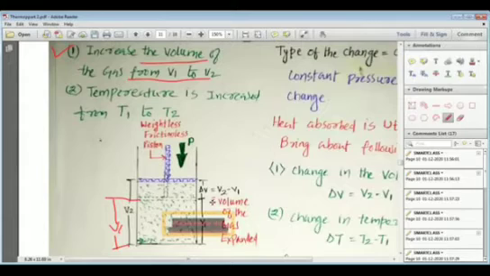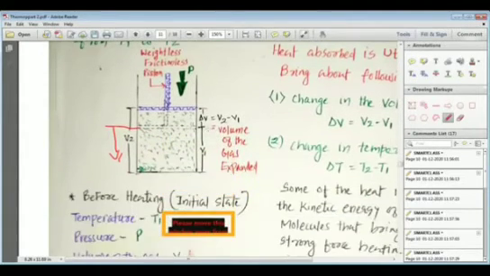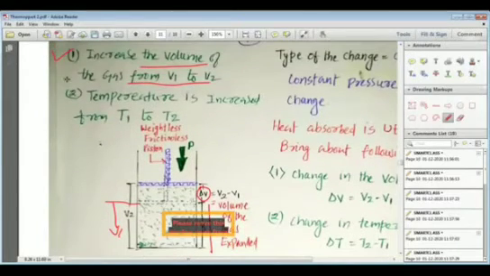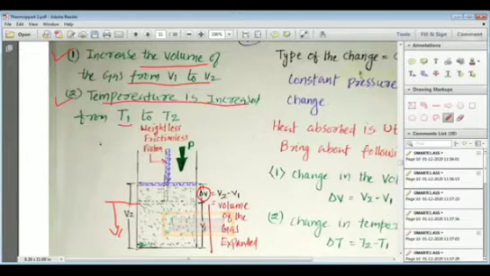In the same way, you can see that I have shown the same on the opposite side, that this is the volume V1 and this is the volume V2. So we can easily write that there is a change in volume, which we represent as delta V, and that is V2 minus V1. Now some other part of the heat is used to change the temperature, and the temperature which was initially T1 has been increased to the new temperature T2.